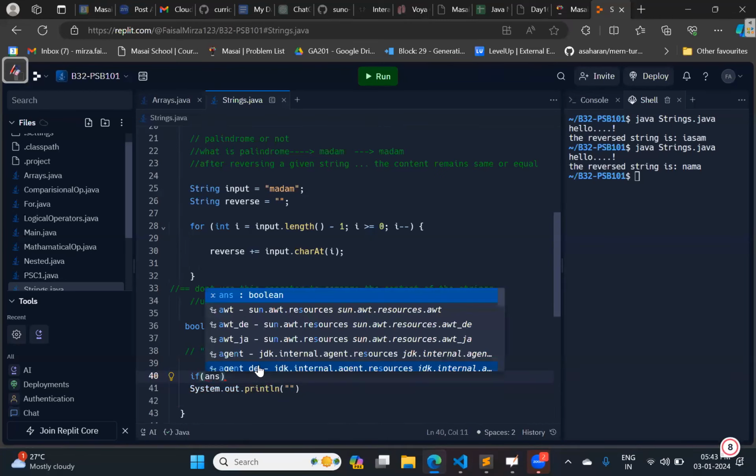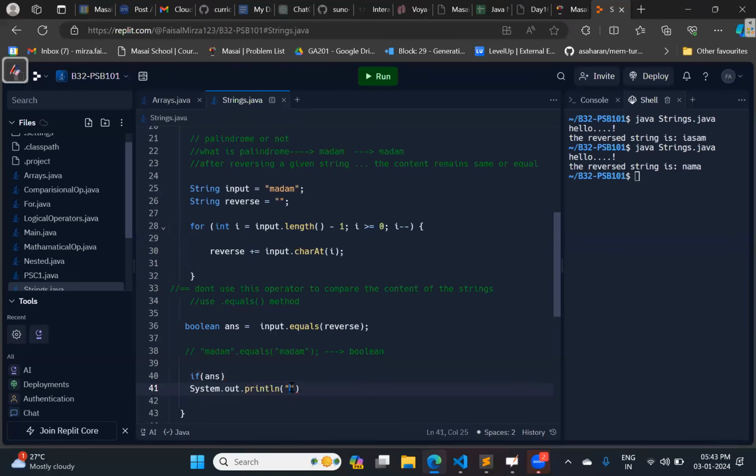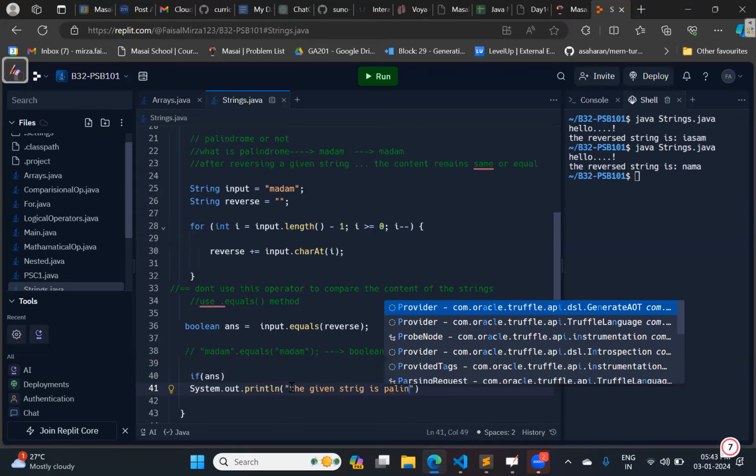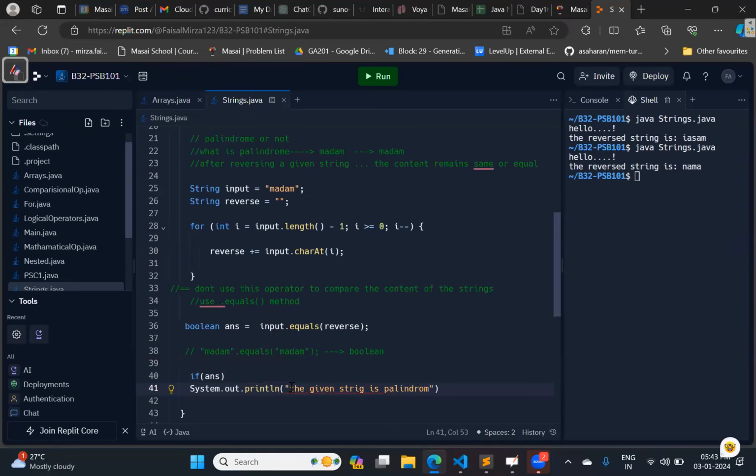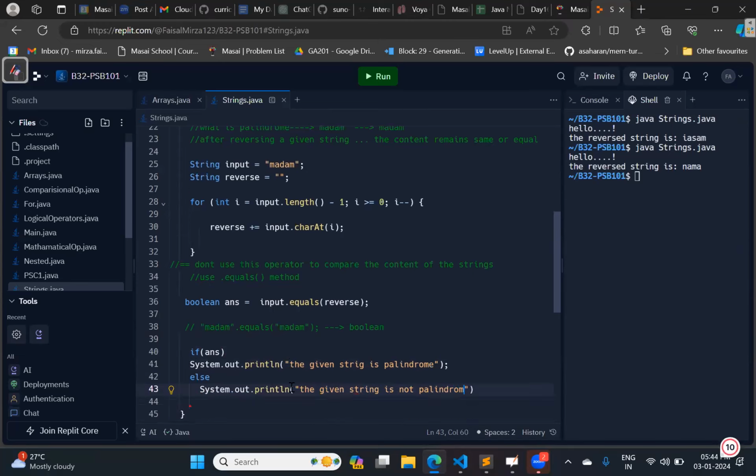If answer is true, then print that the given string is palindrome. Else, system dot out dot println the given string is not palindrome.